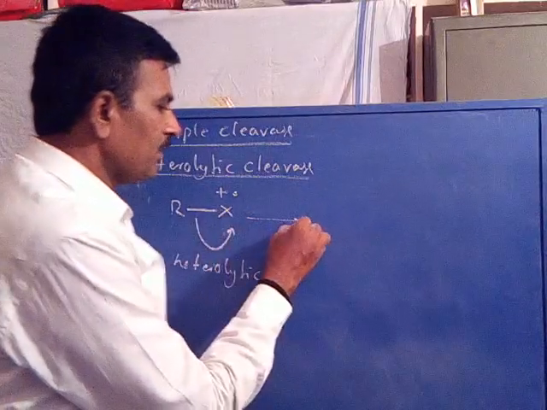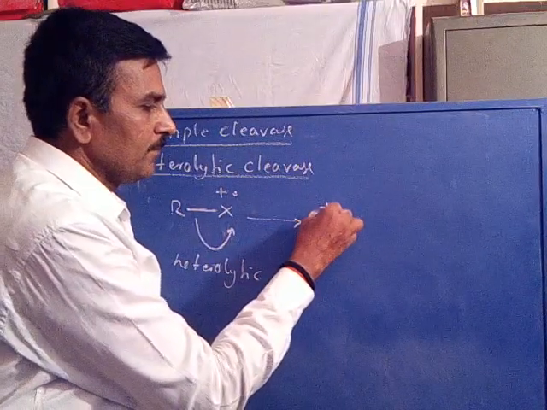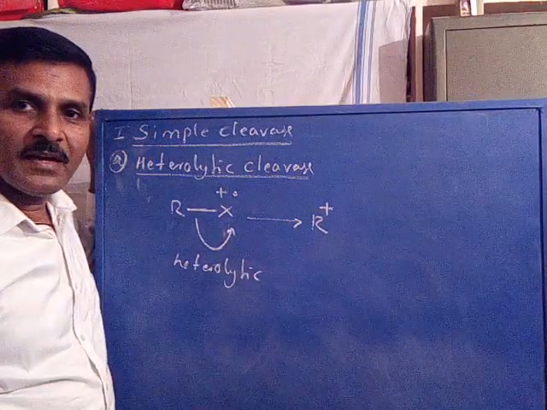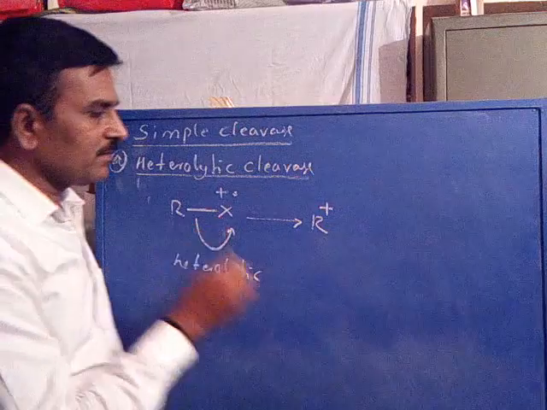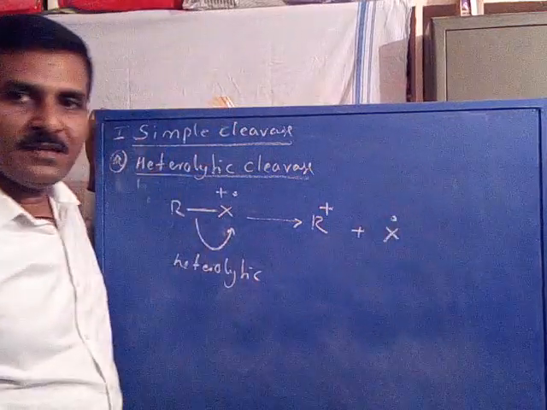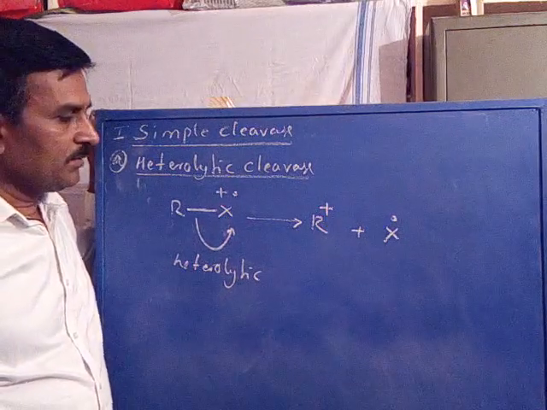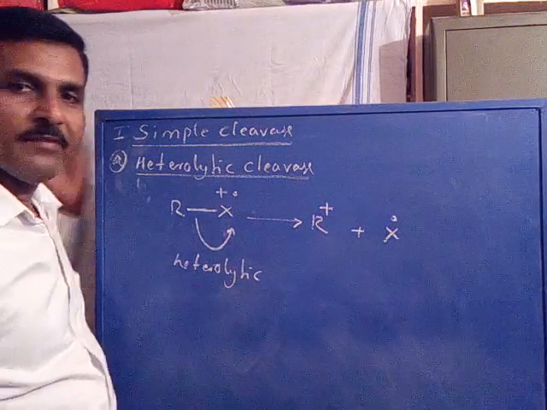Now, when it undergoes heterolytic cleavage, what happens? It results in the alkyl group as a cation and X as a radical. X is the more electronegative atom, and X is cleaved as a radical. This is called heterolytic cleavage.